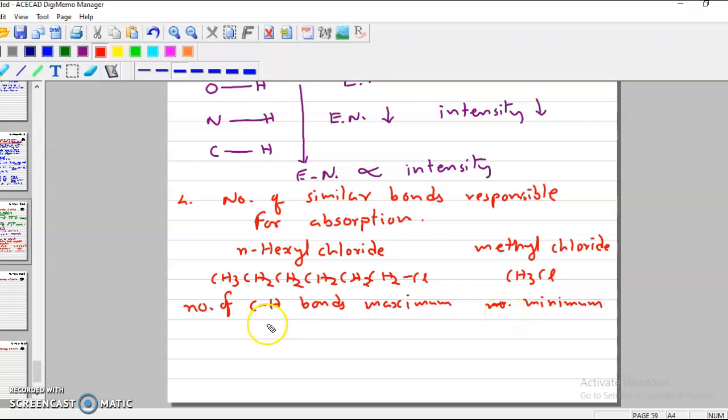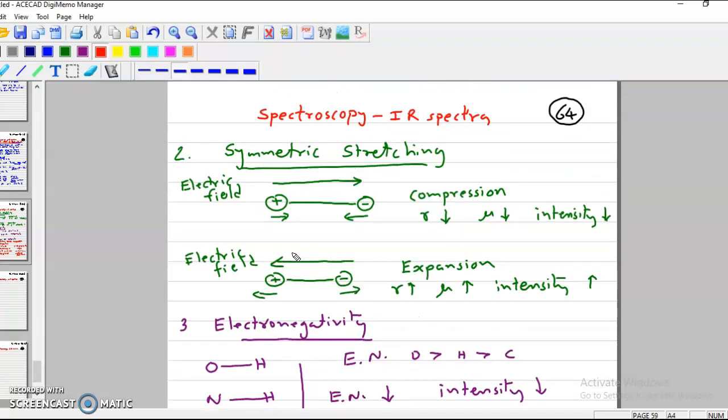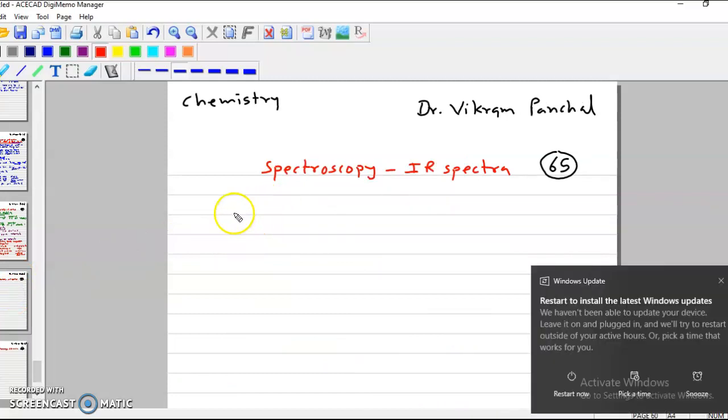So obviously CH stretching will give a strong band over here, while in this case you may get a medium or weak band. So this is also very important, how many bonds of the similar type are present. If the number of bonds increases, then intensity also increases.